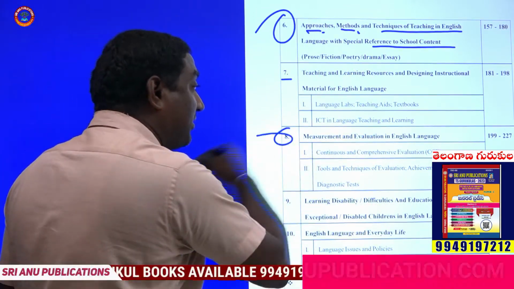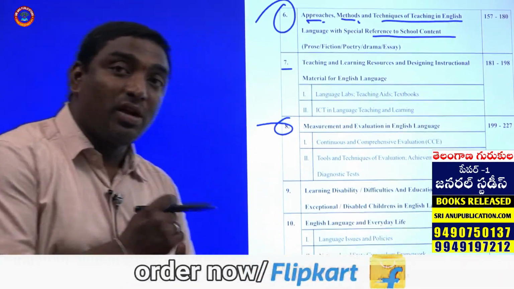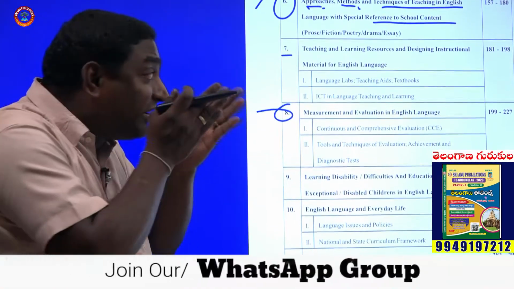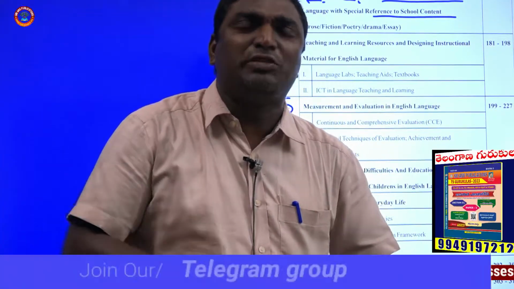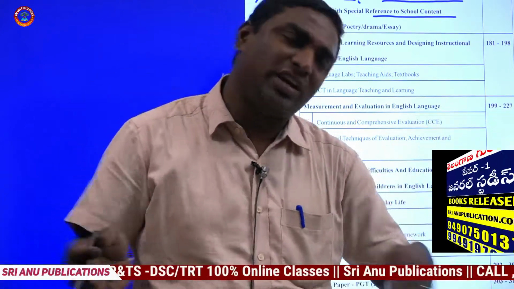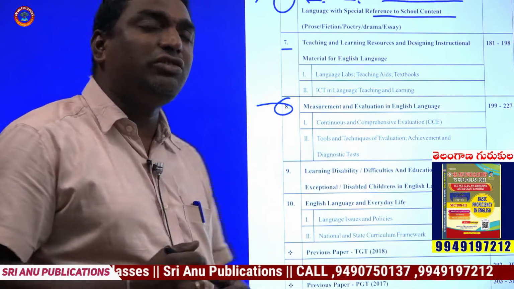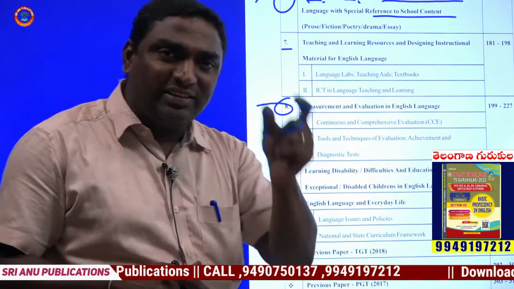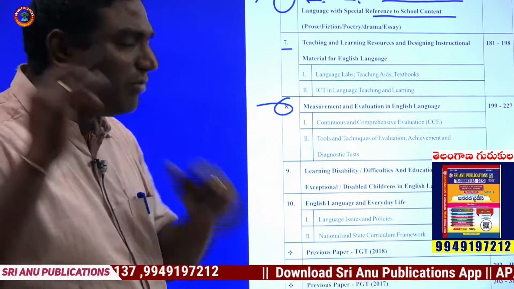Coming to the eighth chapter, measurement and evaluation in English language. How the measurements are done, what its evaluation is. CCE, this is the present pattern being used by all the schools, private and government schools. CCE pattern, continuous comprehensive evaluation. What is that CCE pattern? How are the questions derived? These elements are to be followed, students.